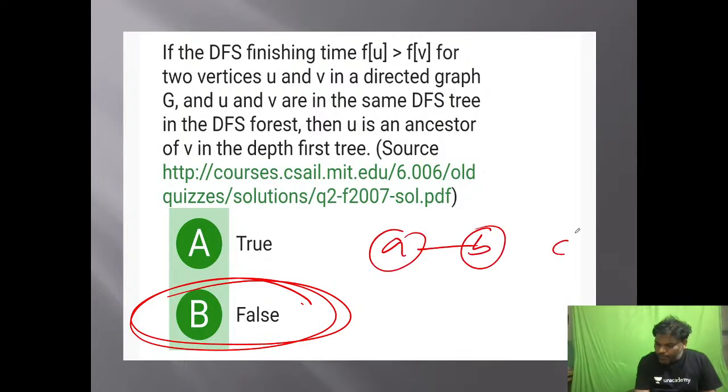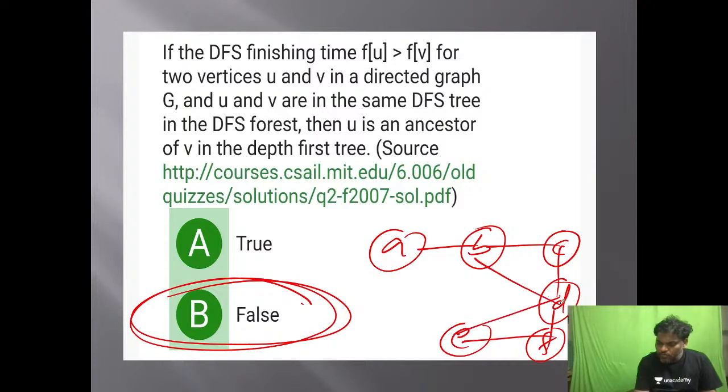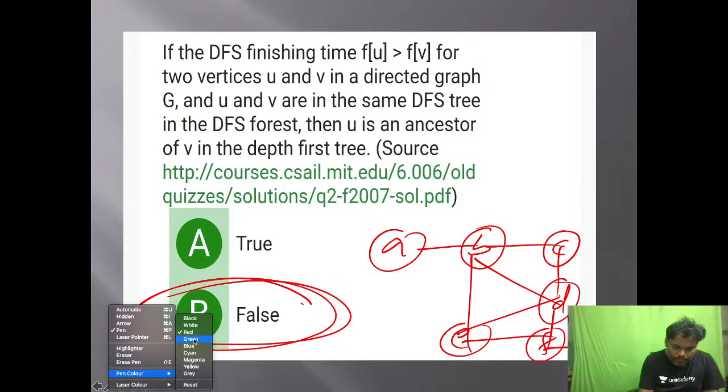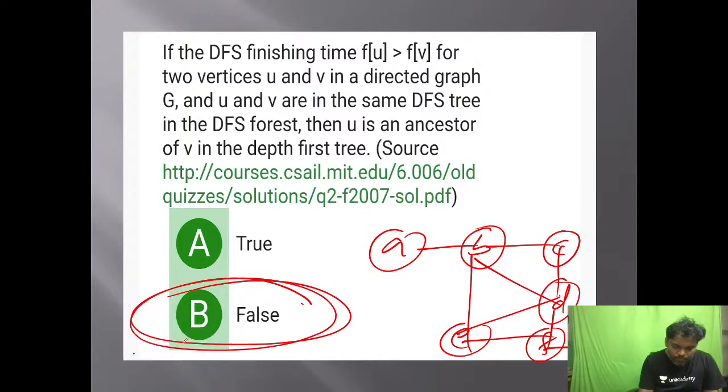A, B, C, D, E, F and G. It is a graph. In this graph, if you see the DFS traversal, I started from here.